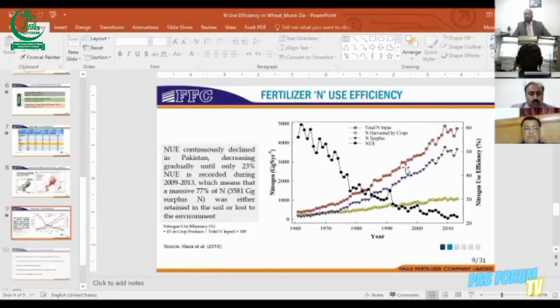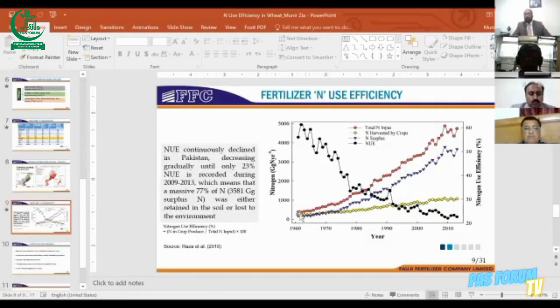This graph has already been explained by Dr. Tariq. If you see the yellow line, N harvested by crops is increasing every year. It does not mean that crops are not responsive to nitrogen. They are responsive, and every year the graph is improving. But at the same time, the red dotted line, the total input, is also increasing. So why is there a gap that is widening between the nitrogen harvested by crops and the nitrogen input?